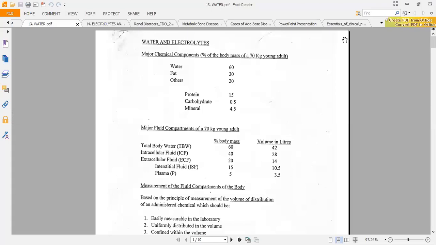If we do the maths, we get 42 kilograms. Because the density of water is one kilogram per liter, 1 liter is equivalent to 1 kilogram. Therefore, the total body water of a 70 kilogram man is 42 liters. That's the first important point.